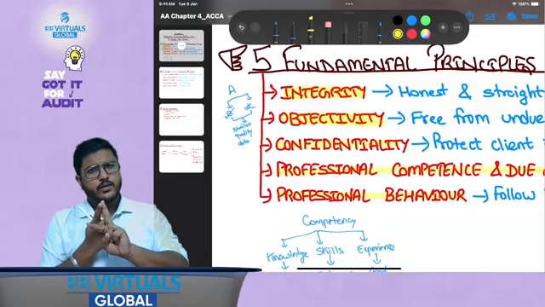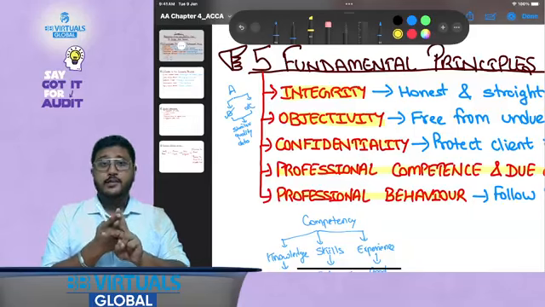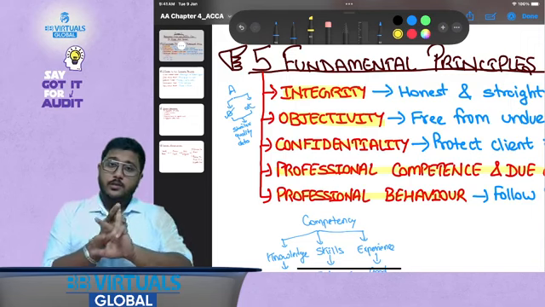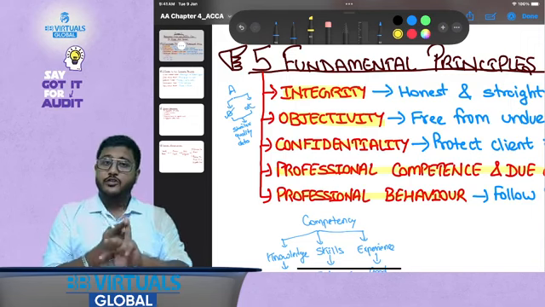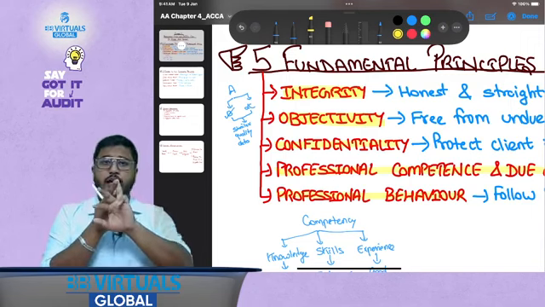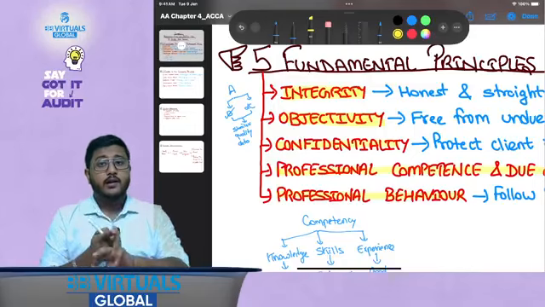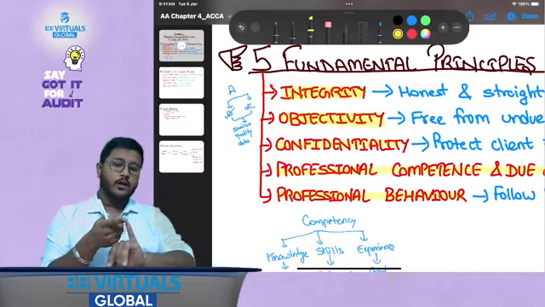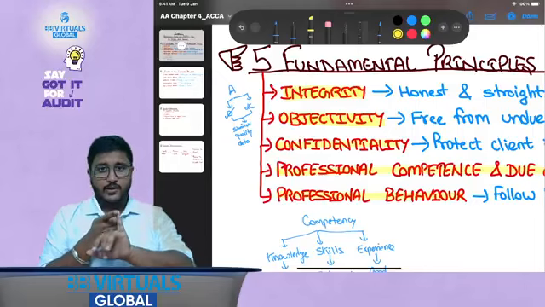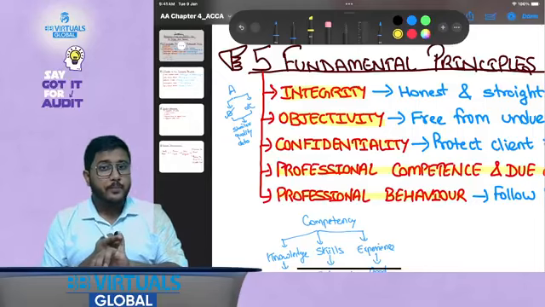How will you define objectivity? Free from undue influences and unbiased. Number 3 is confidentiality, that a professional accountant should not disclose any information that they have gained as part of their professional assignment unless required by law. Number 4 is really important here, which is professional competence and due care.